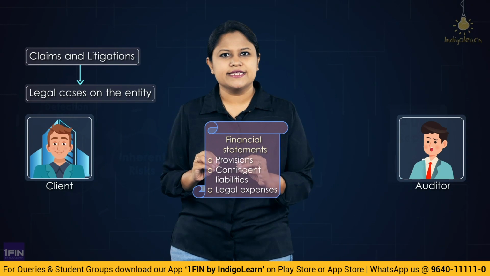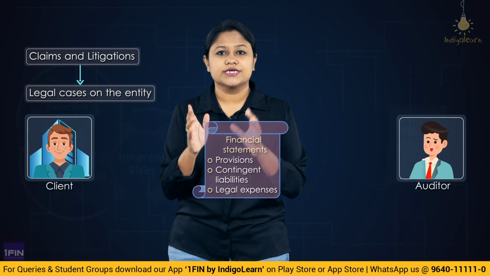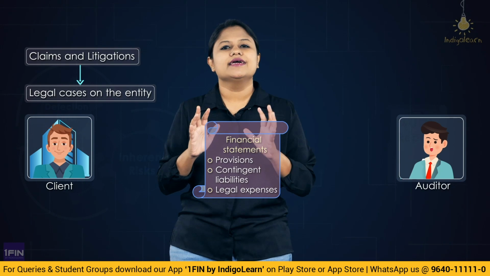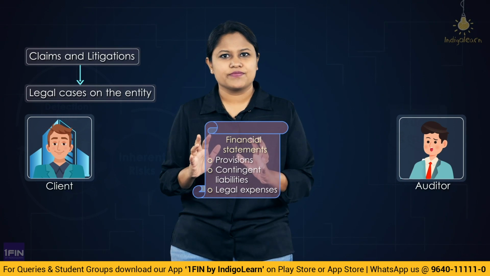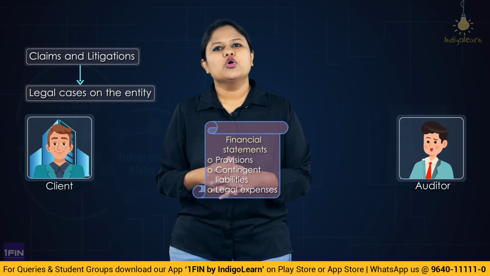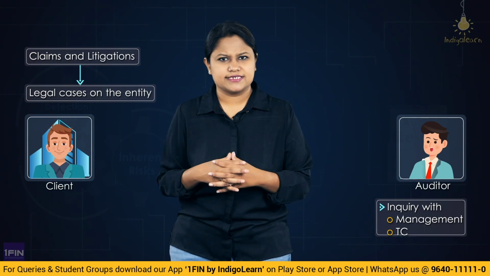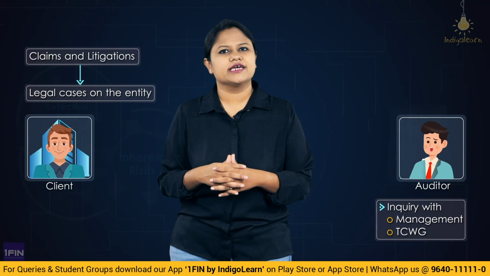So what you have to understand here is whether all the information regarding claims and litigations is completely given by the client, that is the management, to us. And also whether they are disclosed correctly where? In the financial statements. What will be the procedure adopted by the auditor here? Very simple. You first have to communicate with whom? The management, the other people in the organization, and also the in-house legal counsel.